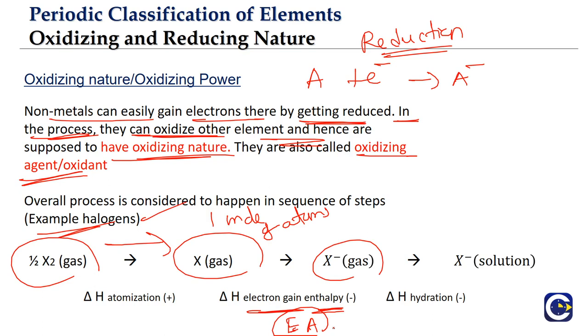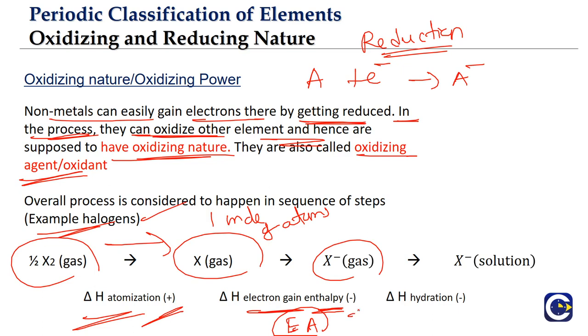The first step is an energy requirement process. Atomization, we want to break the bonds, it will require energy. Enthalpy of atomization is positive. What about the electron gain enthalpy? Negative. When you add an electron, except for a few cases, remember, we have to recall what we discussed in the electron affinity or electron gain enthalpy trend.